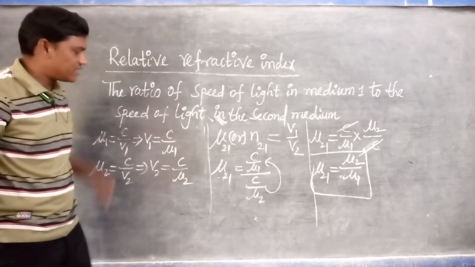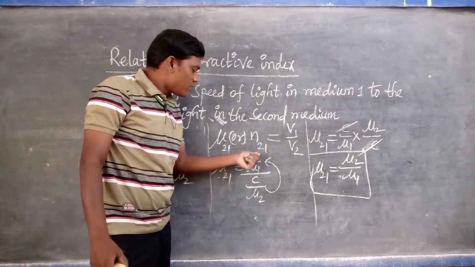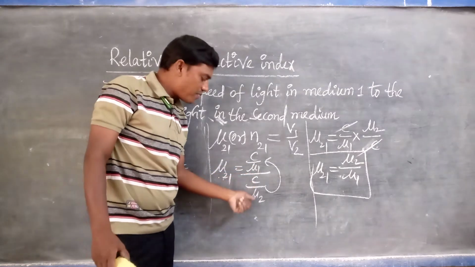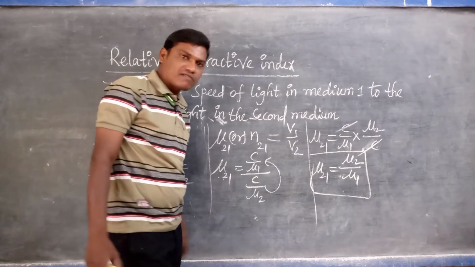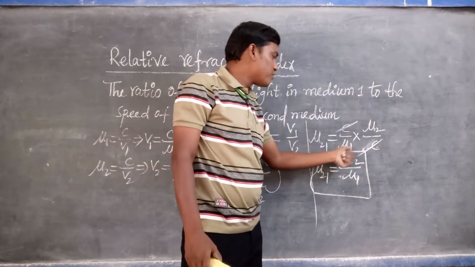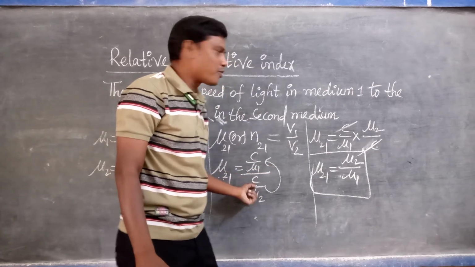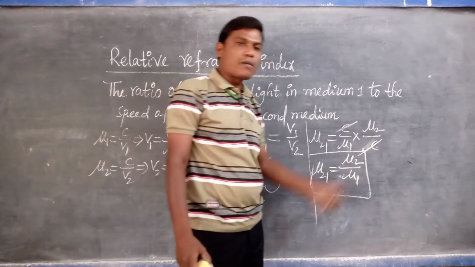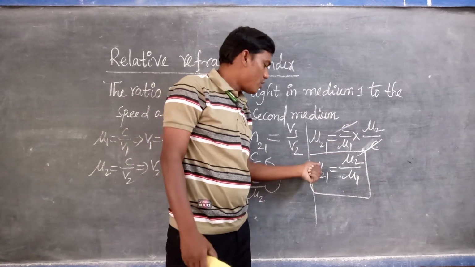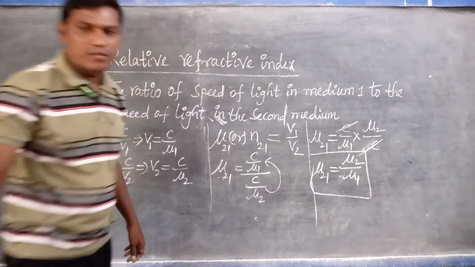How we can find V1 and V2 by using the refractive index formula is already explained clearly here. So mu of 2 1 is equal to C by mu1 upon C by mu2. C by mu2 brings to the numerator side from the denominator, and it becomes the reciprocal, so mu2 upon C. Then C gets cancelled. The remaining terms: mu of 2 1 is equal to mu2 upon mu1.